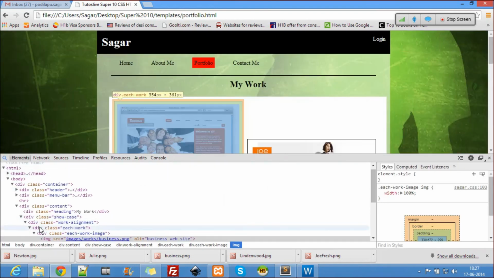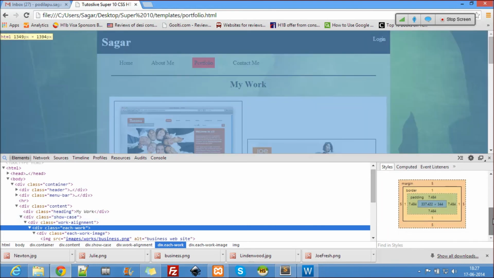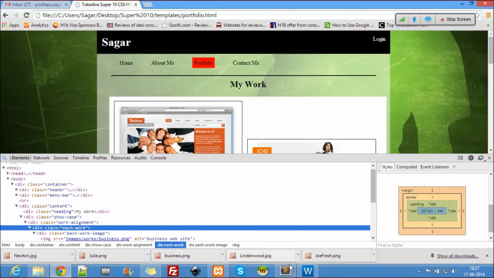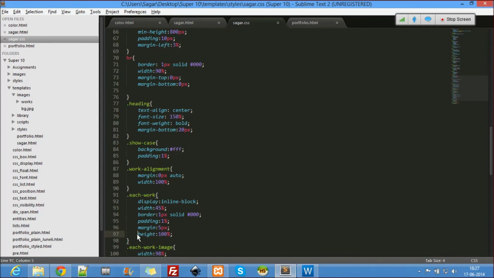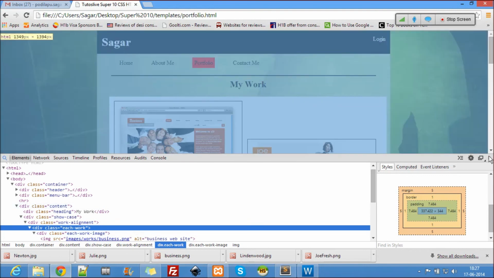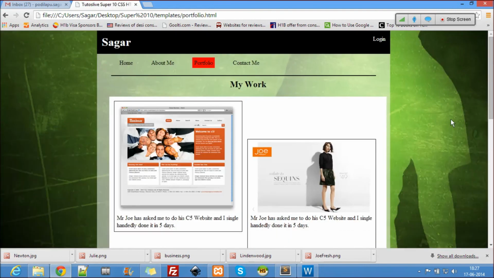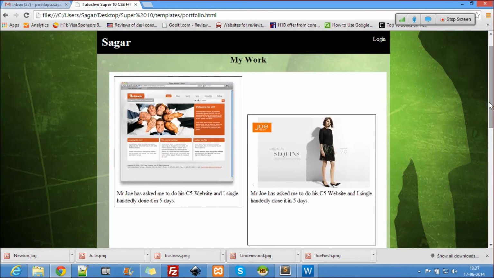So the height of each work is 344 pixels. Okay, so let's say the minimum height 344 pixels. Now let's come back here, refresh. Okay, it's jumping. So let me just check what's really happening out there.